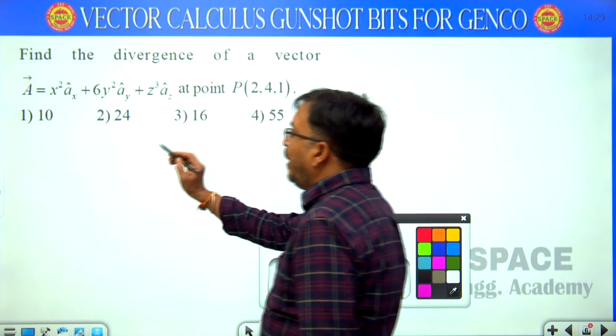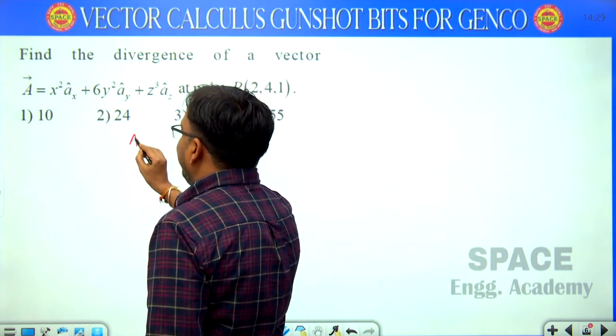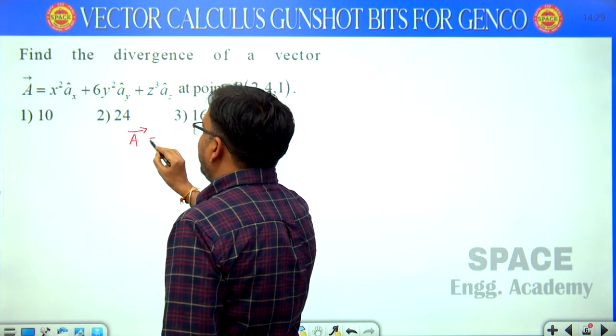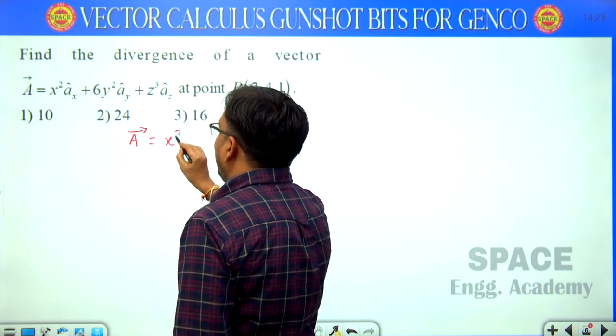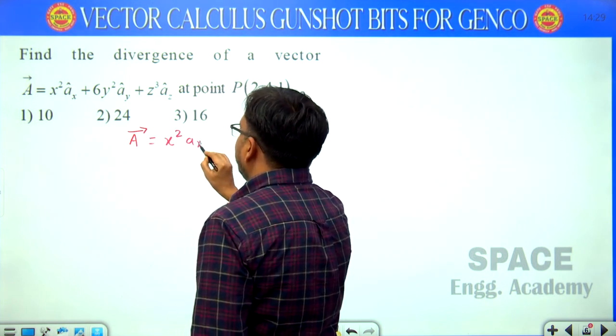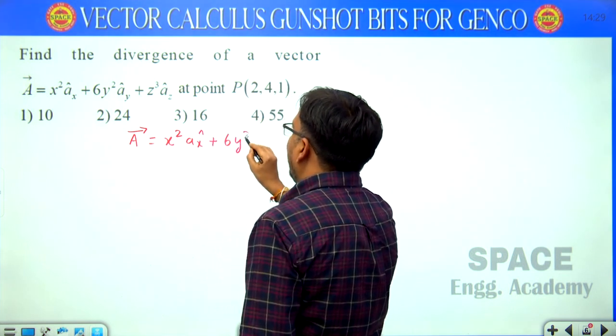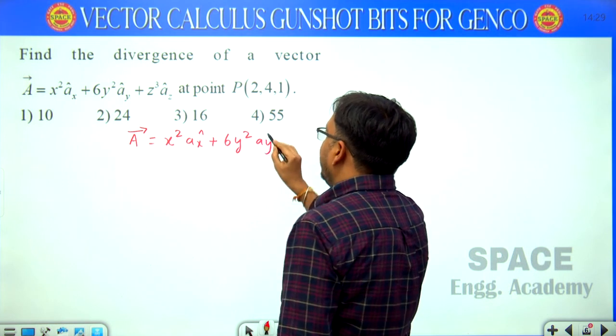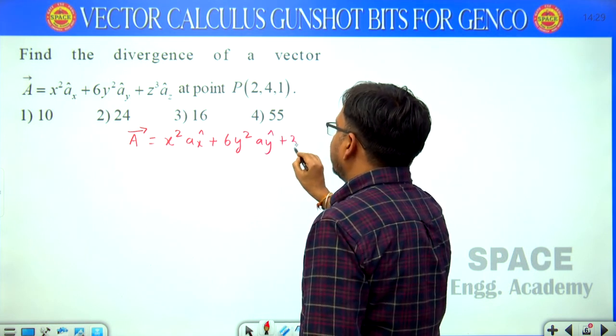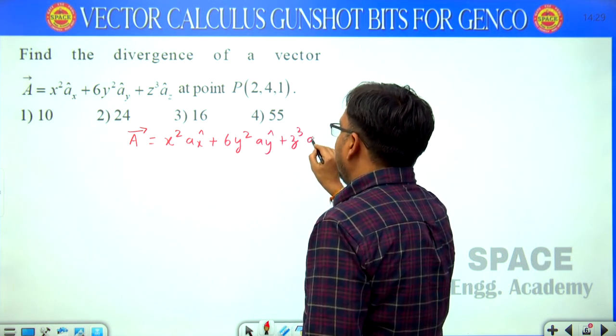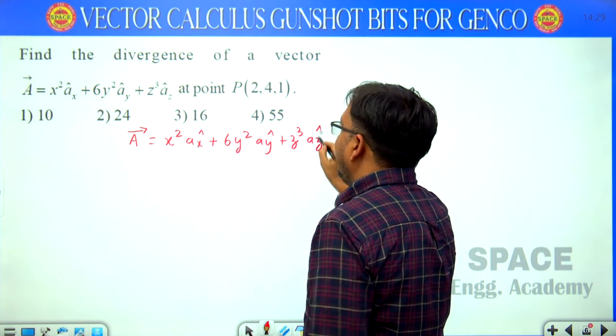It is a vector, A bar is given. What is A bar equal to here? x square Ax cap plus 6y square Ay cap plus z cube Az cap. This is the given vector.